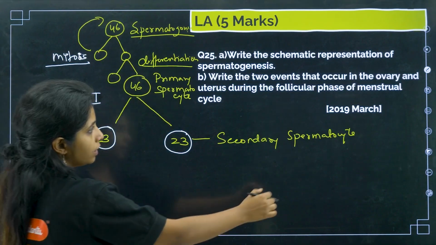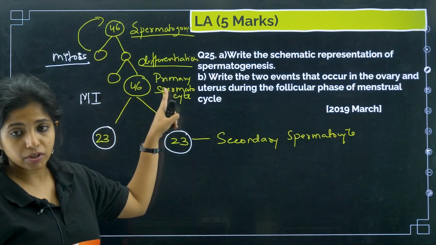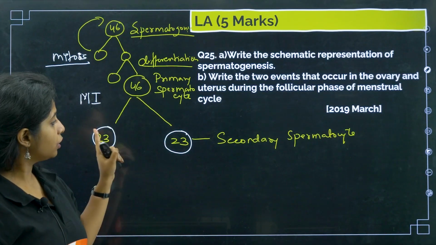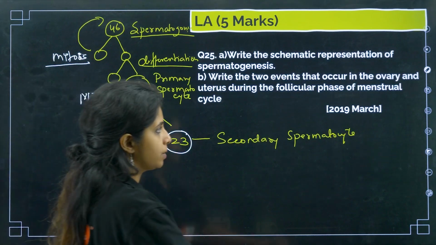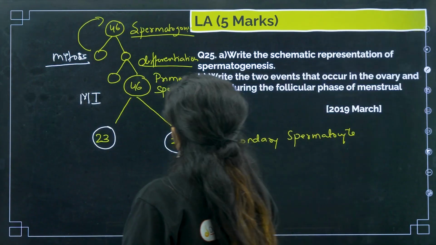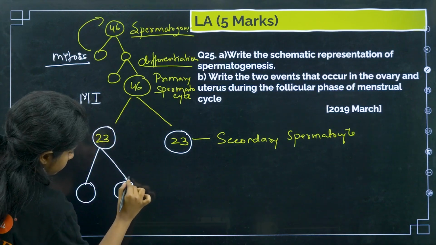Now over here, this differentiated primary spermatocyte undergoes meiosis 1, giving 2 cells which are secondary spermatocytes having 23 chromosomes each. Now again they will divide because meiosis happens in 2 phases. So this cell divides again.